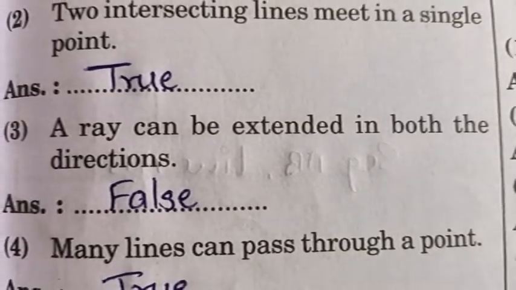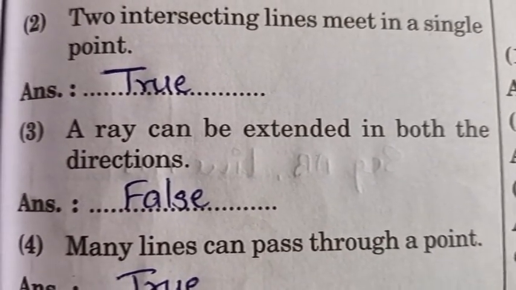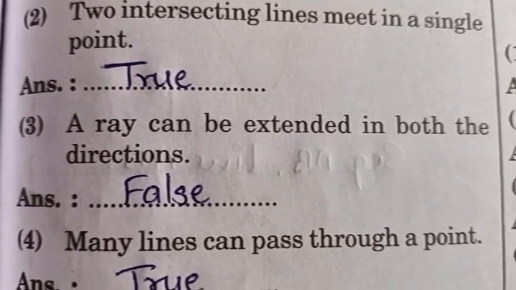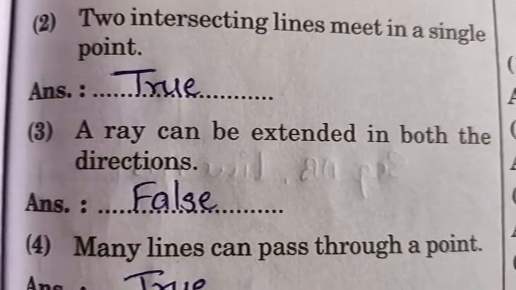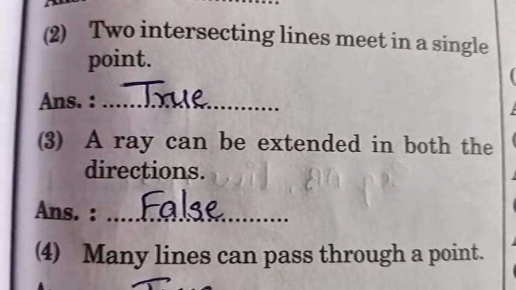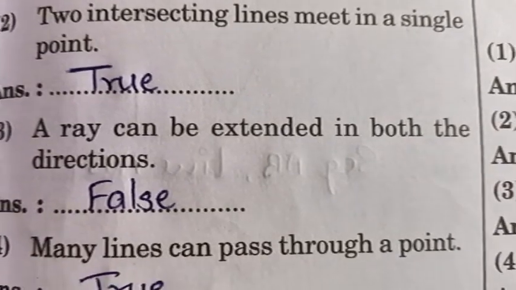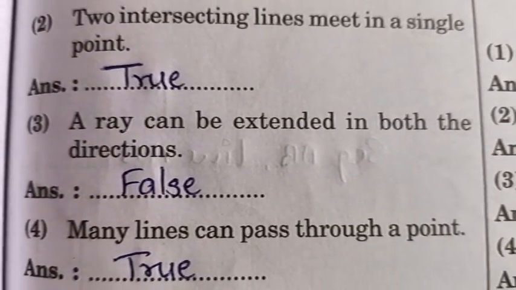Third one is: a ray can be extended in both the directions. It's false. A ray एक दोनों directions में extend नहीं किया जा सकता है. A ray का कैसा है? A ray एक point से start होता है, दूसरे point से वो it passes through the second point and it goes on extending. तो वो एक ही side से pass होता है. It does not pass through both the directions. So this statement is false.